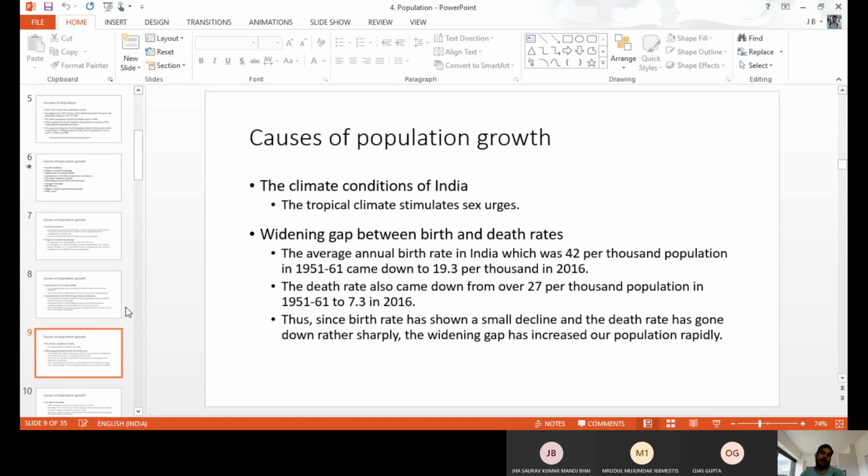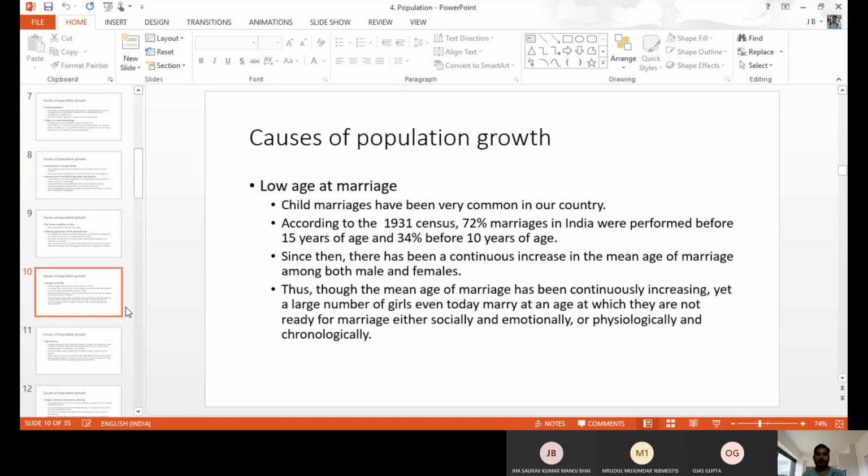And low age at marriage. A few decades back, people used to marry at an early age, like our grandparents. You can think of an example of your grandparents. Grandparents had many children, like 8 or 7 children, even 12, 15 children, because they used to marry at an early age.